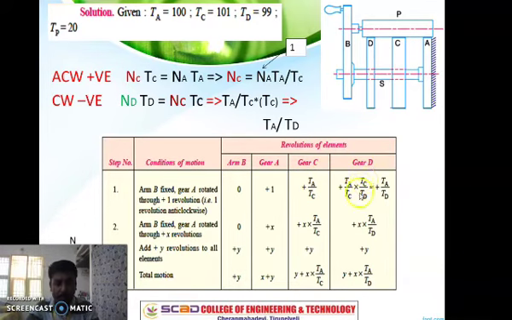Then gear D. Similarly, if you are considering gear D, then we can consider the previous case of C. Both can be considered as a speed ratio. So ND into TD may be equivalent to NC into TC. From this you can bring TD here. Before that, NC can be replaced by TA divided by TC, so TA divided by TC into TC. Both the TC will cancel, and TD will come at the bottom. So TA divided by TD is the final relation, which is considered positive. So finally we get TA divided by TD in the column of gear D.